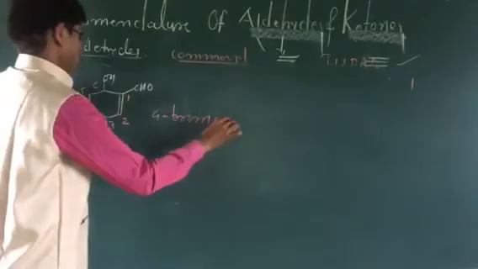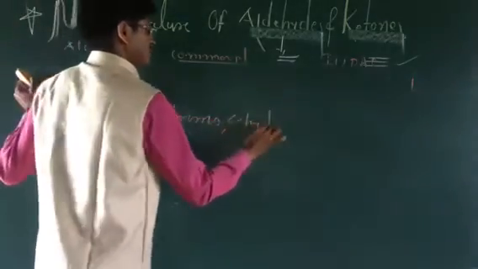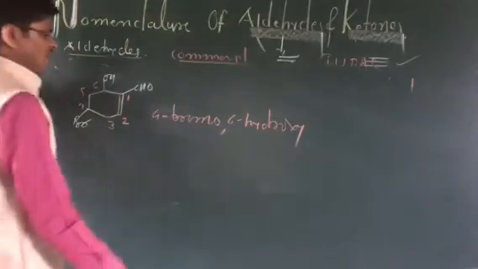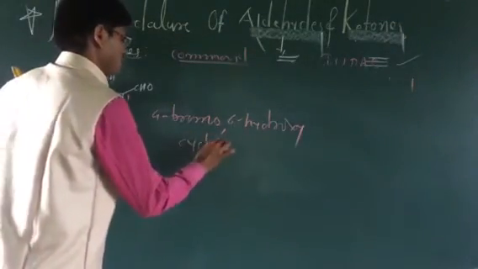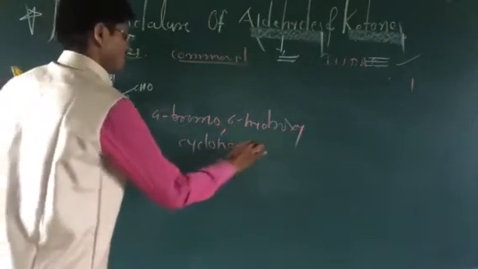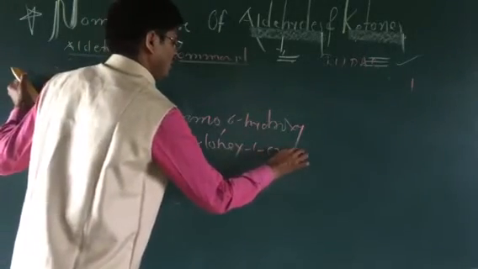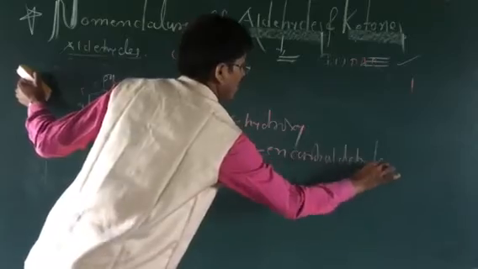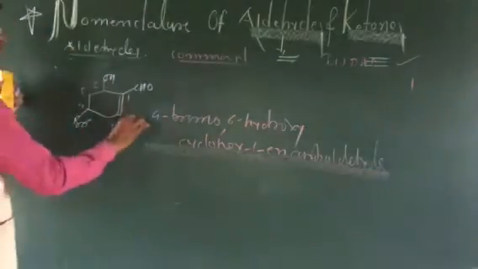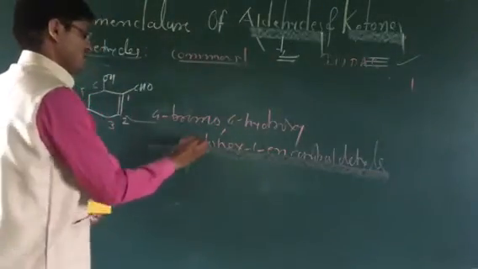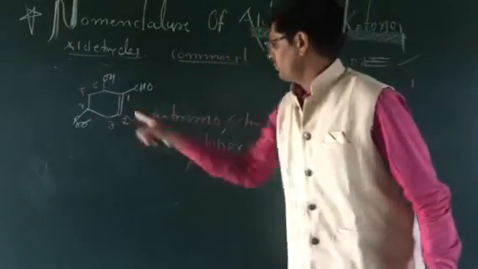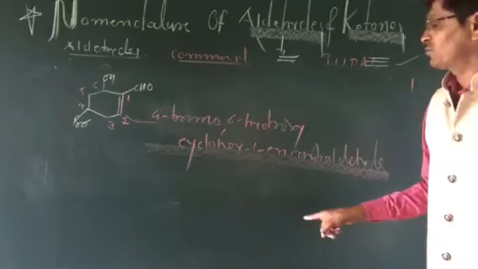Again, what? 6-hydroxy, 4-bromo-6-hydroxycyclohex-1-ene carbaldehyde. So these are example names of this type of compound. This is the 4-bromo-6-hydroxy compound.